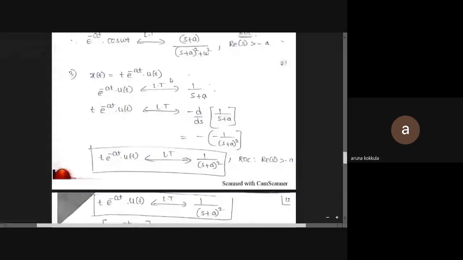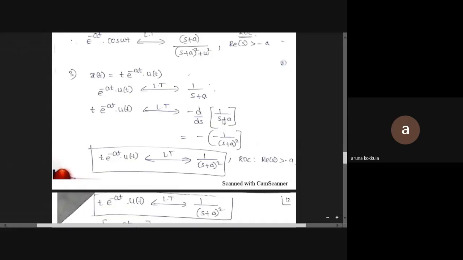And some function is multiplied by t. I think we just require the property of differentiation in s domain. E power minus at of t, this result we already know, that is 1 by s plus a. If any function is multiplied by t, we take minus d by ds of this 1 by s, differentiation of 1 by s is minus 1 by s square. The ROC is real part of s is greater than minus a.